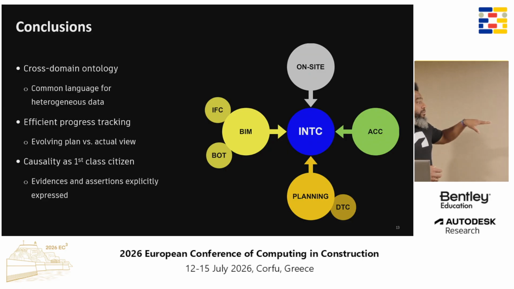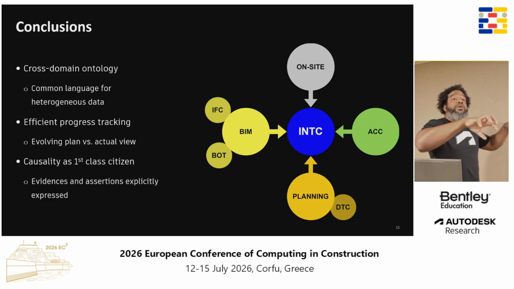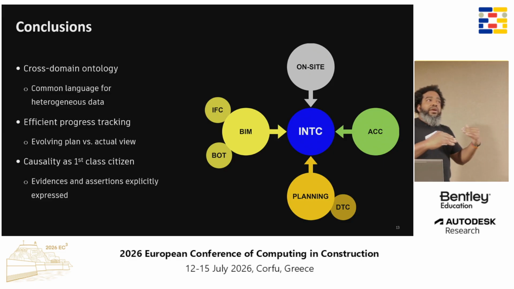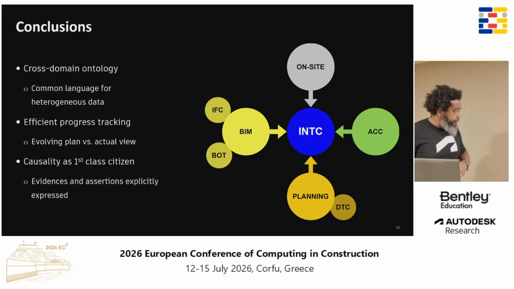So we are building an efficient progress tracking tool where we can see the actual view of the construction site compared to what should be happening according to the schedule and the requirements that we have. So we can confirm that we are time compliant and also requirements compliant, comparing the as-is with what it should be.